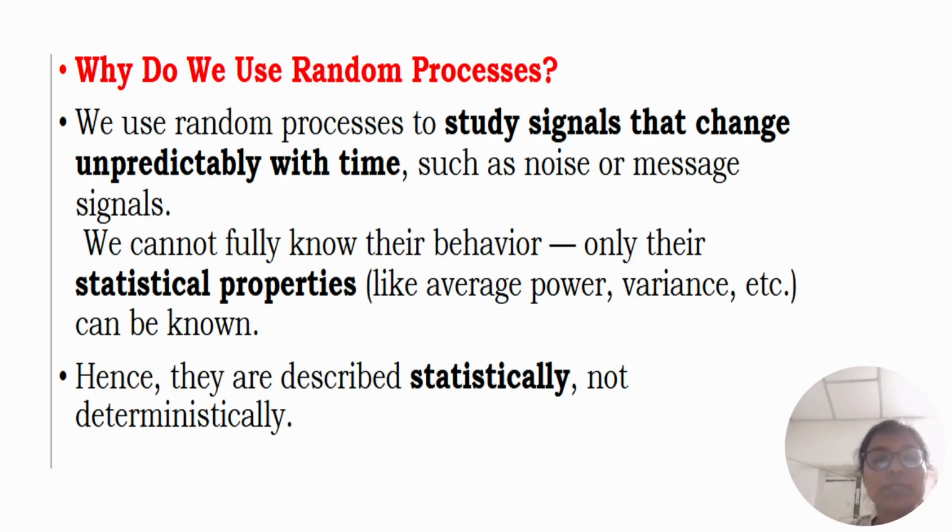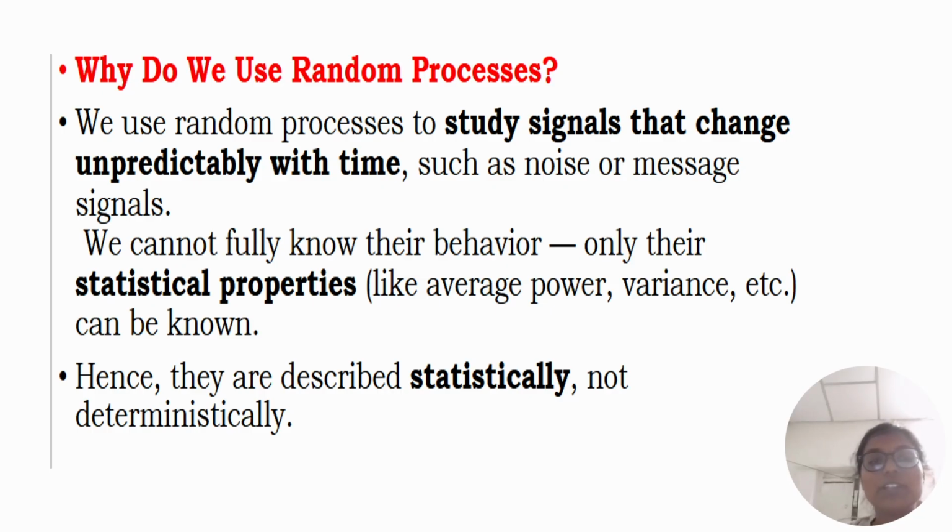We use random processes because many real-world signals behave uncertainly and cannot be predicted exactly, but they can be described using probability. A random process gives us a mathematical way to analyze, model, and predict such uncertain behavior. Reasons why we use random processes: real-world signals are unpredictable. For example, if the signal has noise in communication, we can't predict the noise. Wind speed, traffic flow, and stock market prices cannot be expressed by a simple formula. A random process helps describe them using probability.